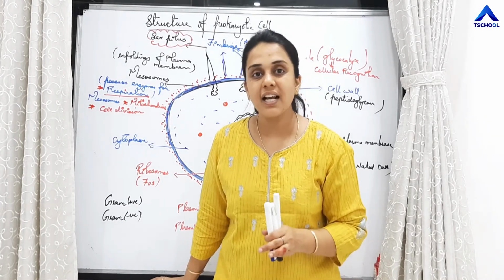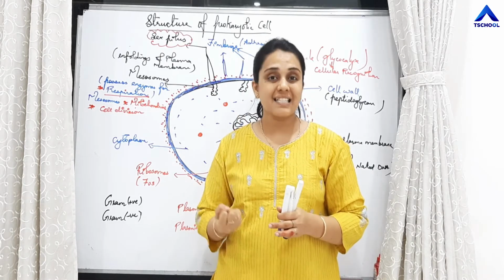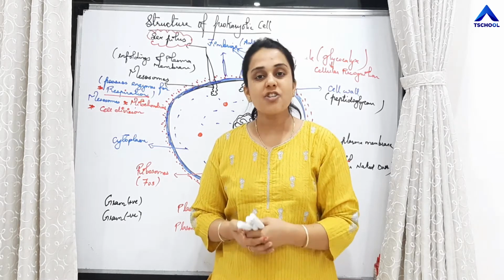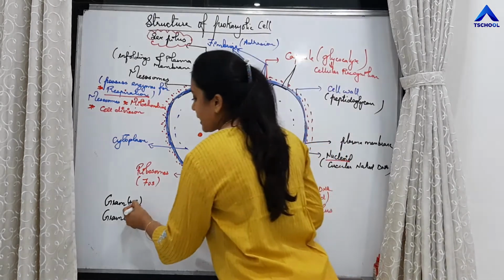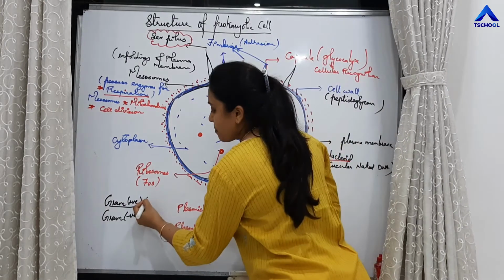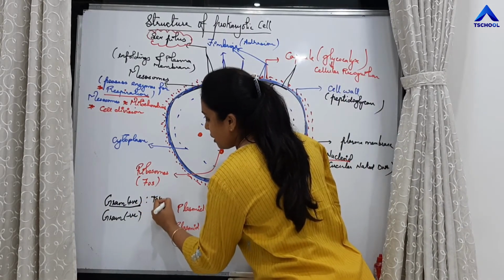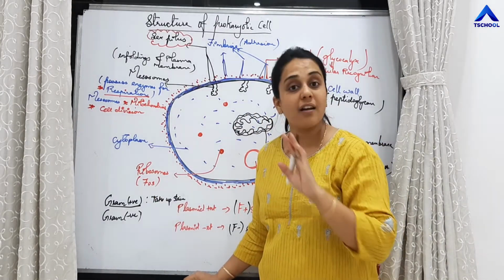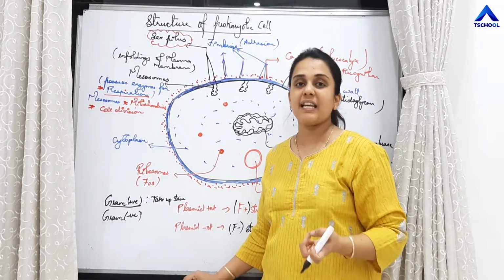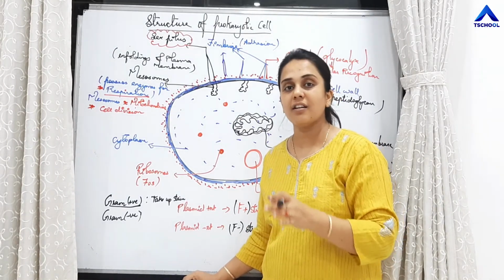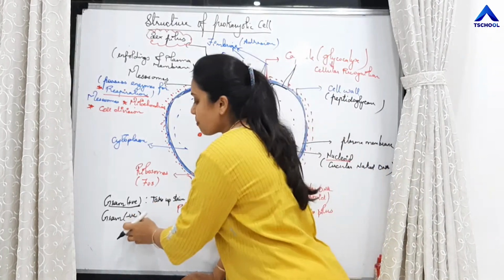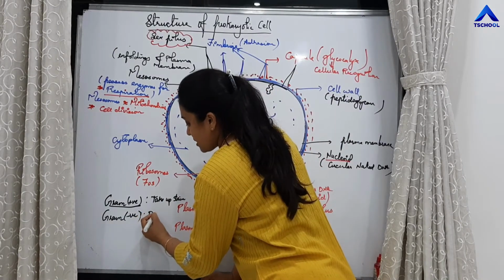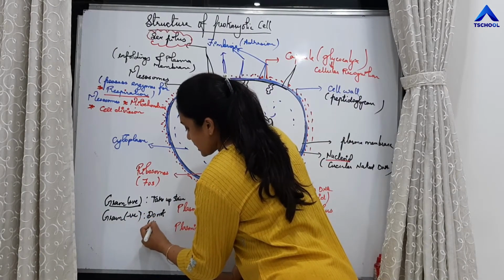Those bacteria that are able to take up the stain and convert their color into a purplish color are called Gram positive bacteria, which means these bacteria take up the stain. And bacteria which remain colorless, they do not take up any stain, they do not undergo change in color, but remain colorless. Such bacteria are called gram-negative bacteria. So these bacteria do not take stain.